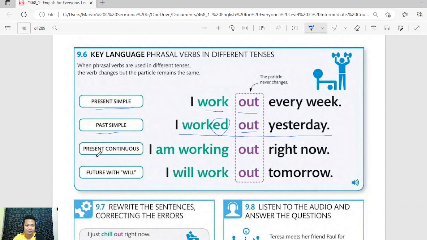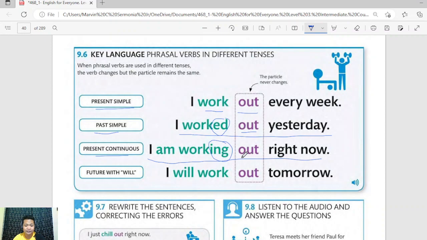What about present continuous? Present continuous means that the action is ongoing at the moment. Right now, it is ongoing. I am working out right now. So the verb becomes I'm working. Because if it is present continuous, we have to add ing to the main verb, so it indicates that the action is ongoing.